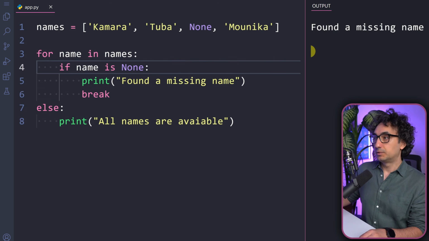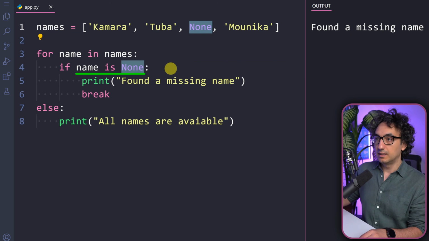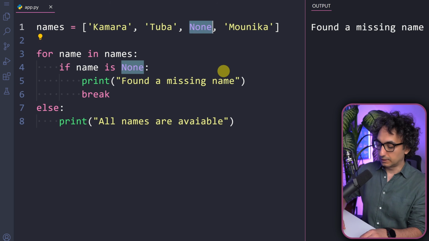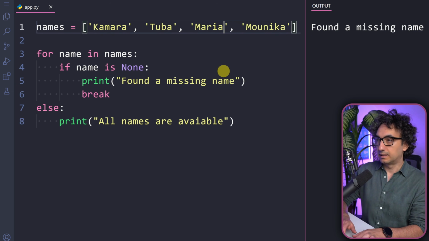And now in the output, you can see "found a missing name". That means it is working because we have here the third value as a None, and this made our condition fulfilled and activated the print "found a missing name" and as well the break. Now let's try another thing, like for example, we add a name here like Maria.